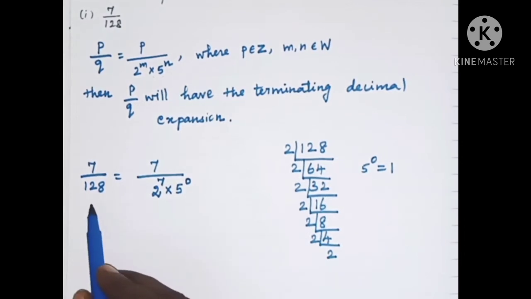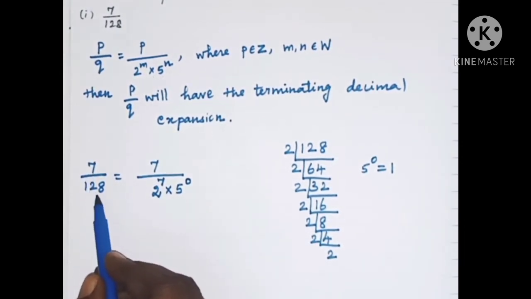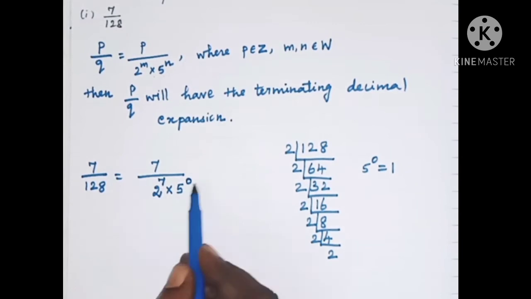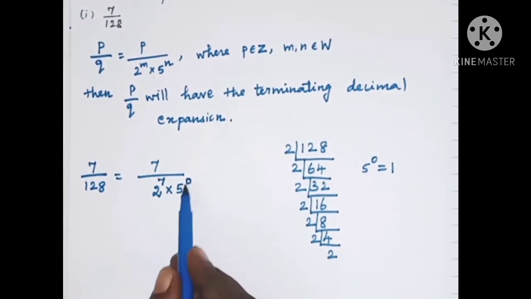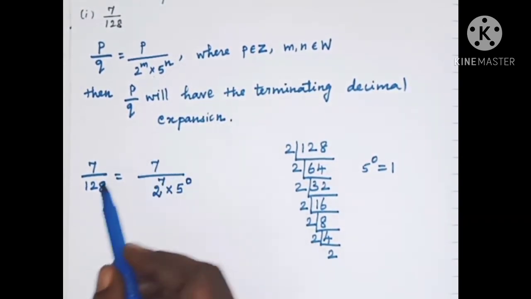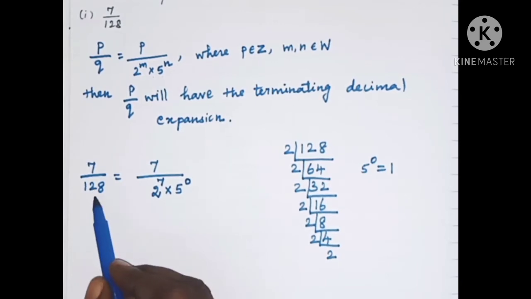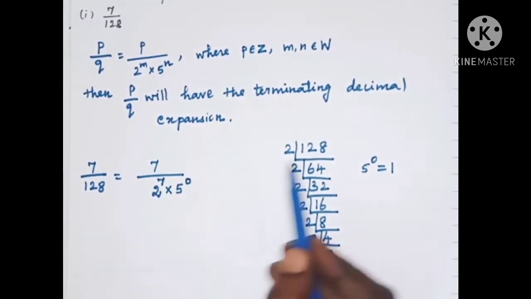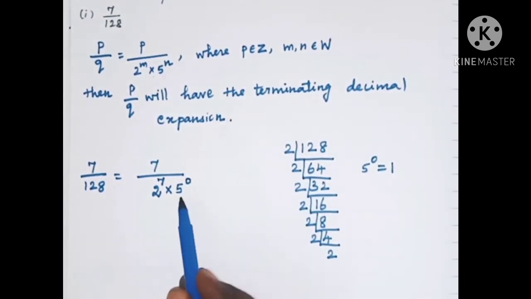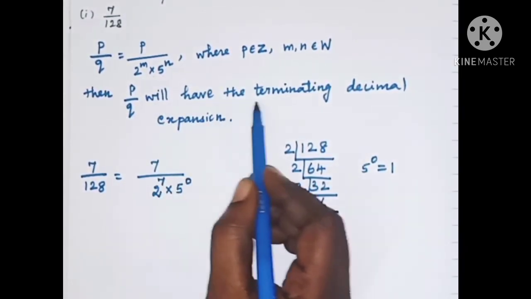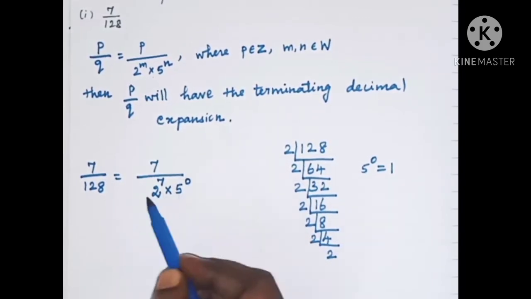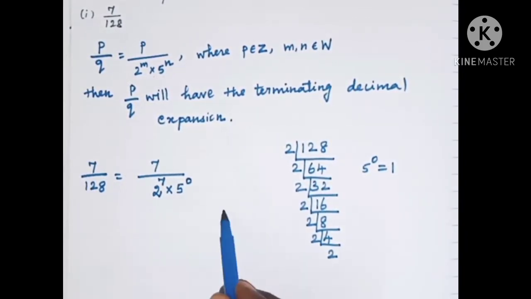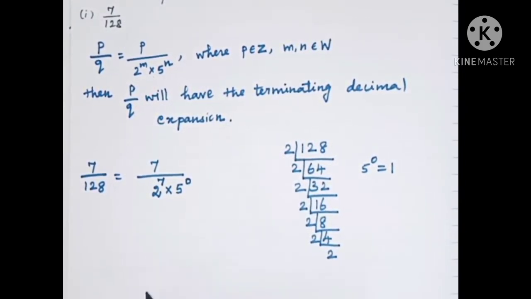So in this problem 7 by 128 is equal to 7 by 2 power 7 into 5 power 0. So we have written this in the form of 2 power something into 5 power some whole number. So this rational number will have a terminating decimal expansion.